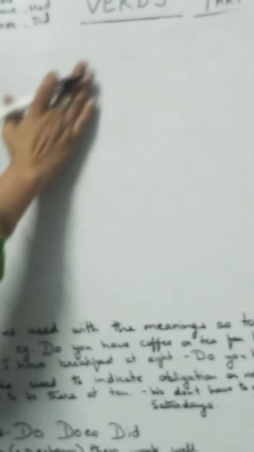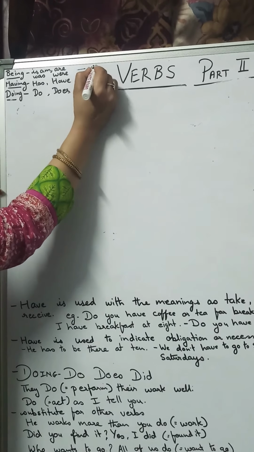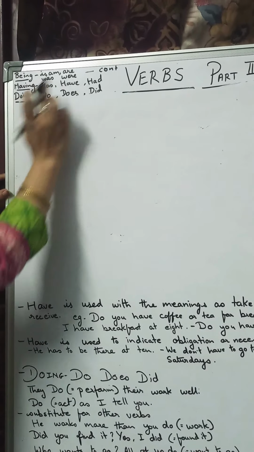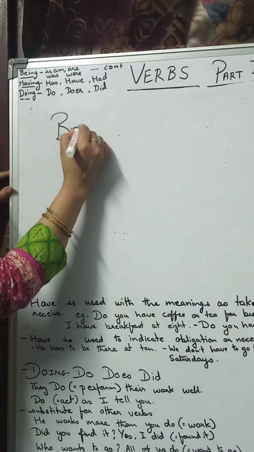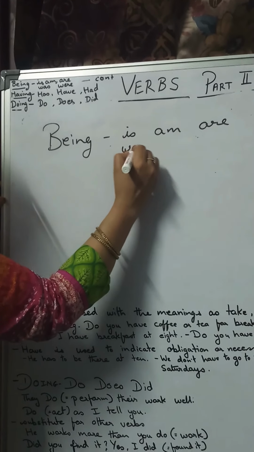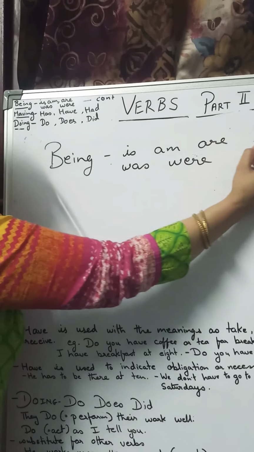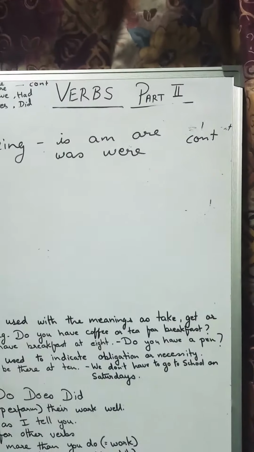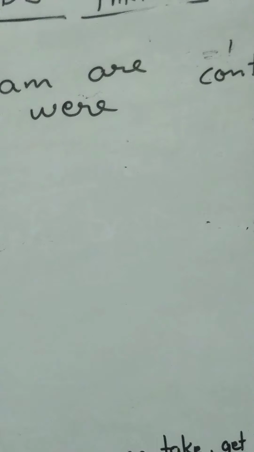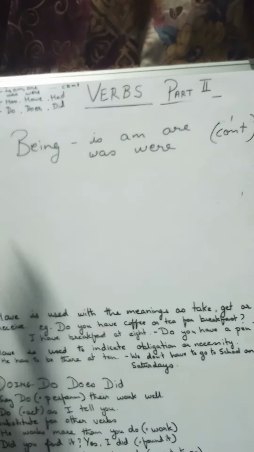And I'll explain you the table accordingly. Now, this is for continuation, being, is, am, are, was, were. This is for continuation. That is, with ing when we use it for continuous tense.